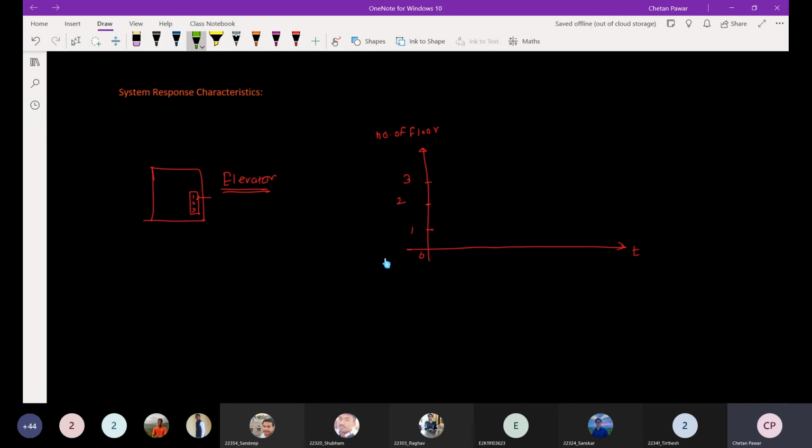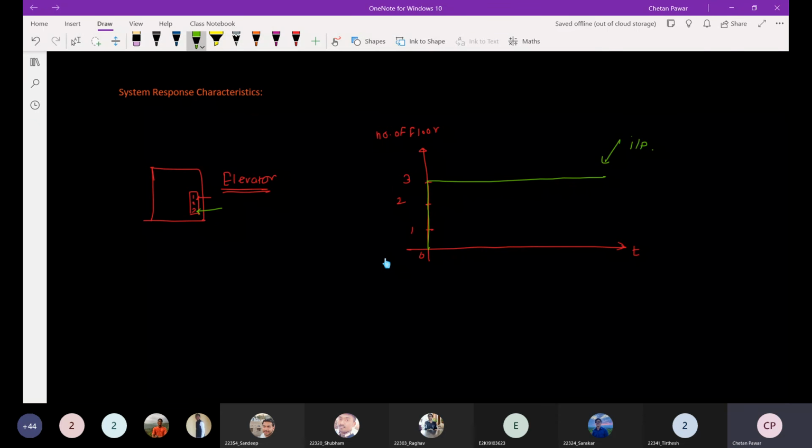So what will happen when I press this particular switch? I want to go to the third floor, so I will press the switch related to the third floor. So I have applied the input. I am showing the input by green color. So here you can see at time t is equal to 0, I have switched on that switch. So this is my input.